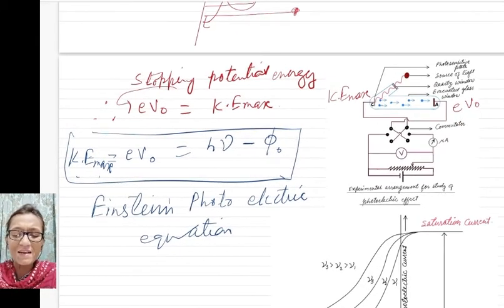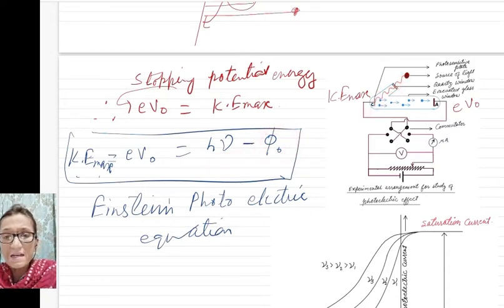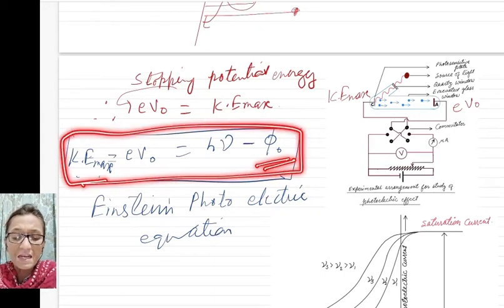So now you can write an equation: kinetic energy max will be equal to the energy given by the EM radiation, h nu, minus the energy which has been used by the electron in coming out from the metal, the work function. So this is the Einstein equation.